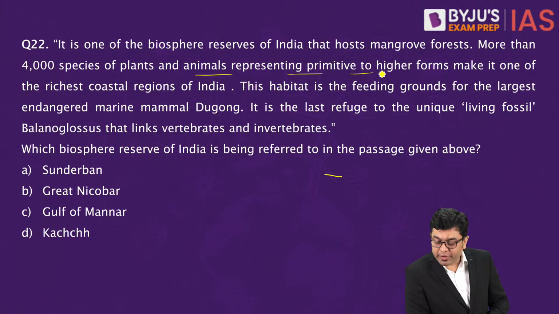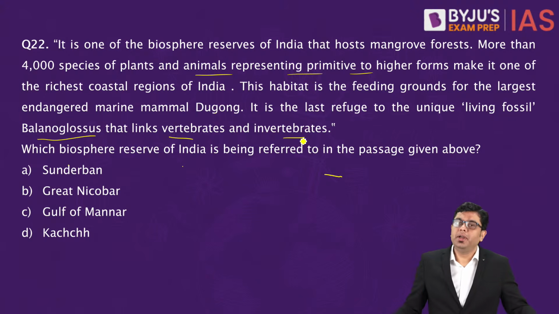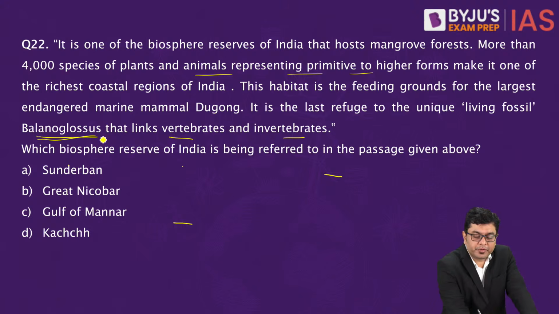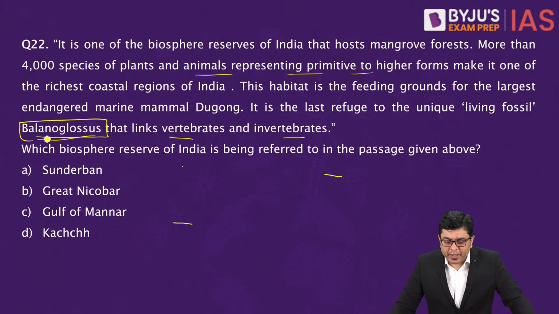It is the last refuge to the unique living fossil Balanoglossus that links vertebrates to the invertebrates. So basically, you will find the presence of Balanoglossus in this particular area, which is a kind of demarcating feature. So which biosphere reserve of India is being referred to in the passage given above?